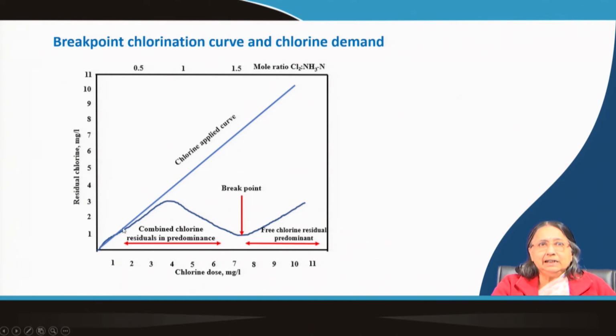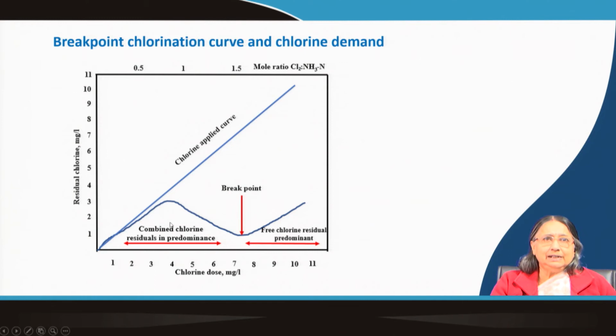Now, if it is distilled water, there is no demand, so whatever chlorine we apply will remain as residual chlorine, and we get this type of line. This is the chlorine applied curve for distilled water. But if it is a normal sample water, then ammonia is present, unless it is some typical wastewater.